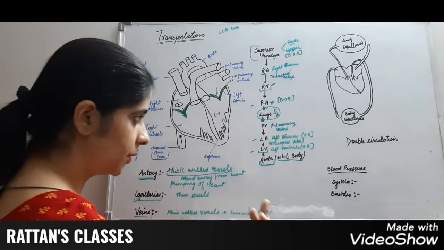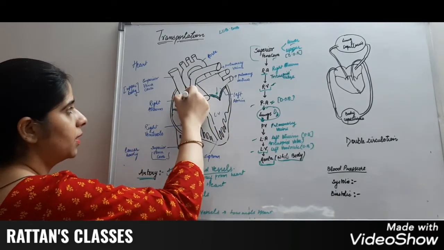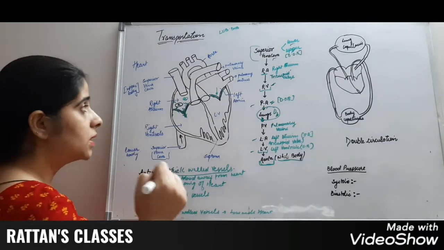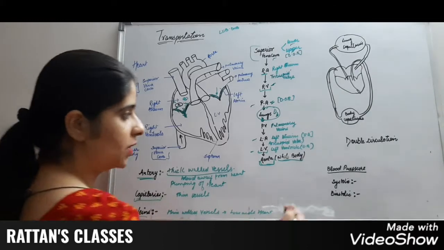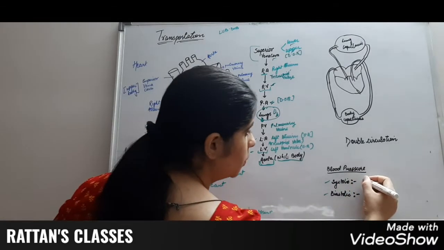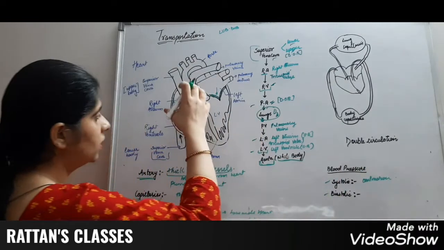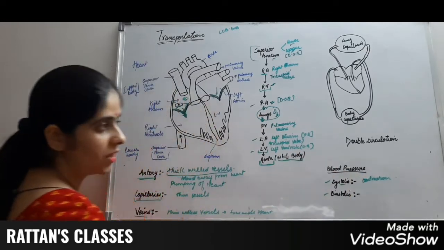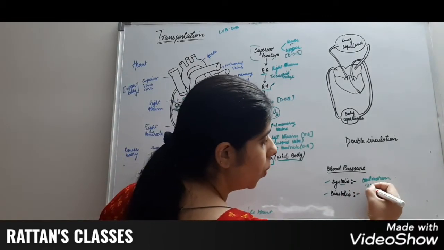Now, what is blood pressure? When the atrium is full of the blood, it exerts pressure on the walls. This pressure is known as the blood pressure. There are two types of blood pressure. One is systolic pressure and one is diastolic pressure. Systolic pressure is due to contraction, and in normal human being it is 120.